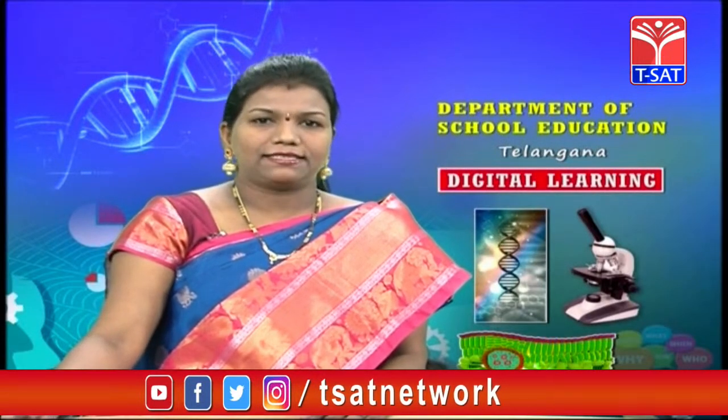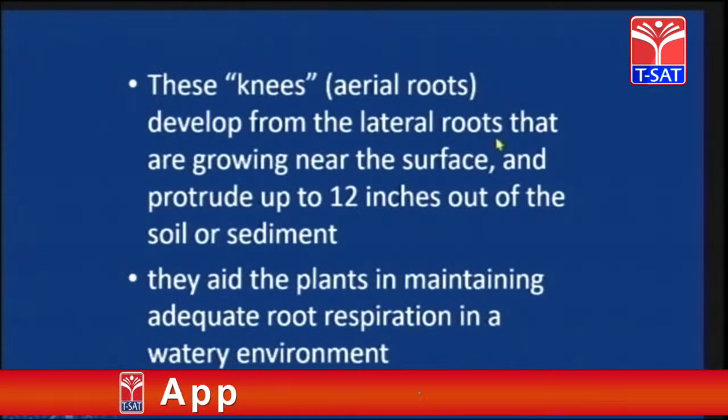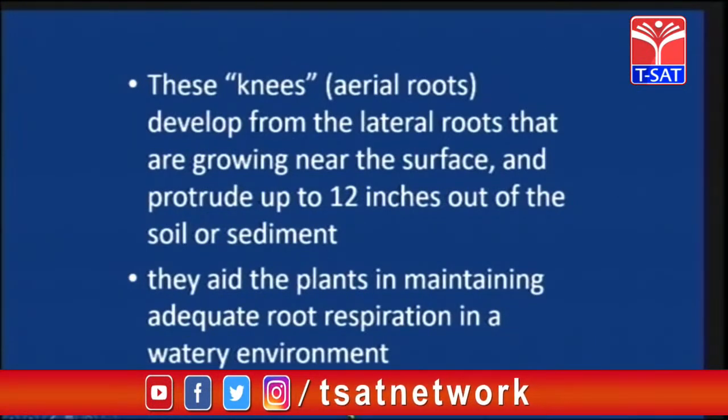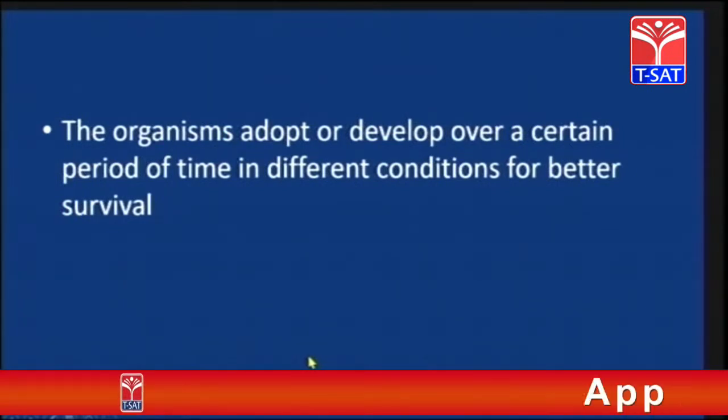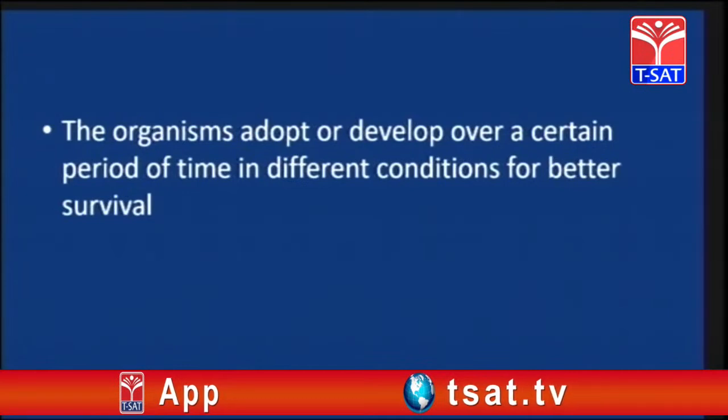Now these knees, aerial roots, develop from the lateral roots that are growing near the surface and protrude up to 12 inches out of the soil or sediment. So they aid the plants in maintaining adequate root respiration in a watery environment. So organisms adapt or develop over a certain period of time in different conditions for better survival.